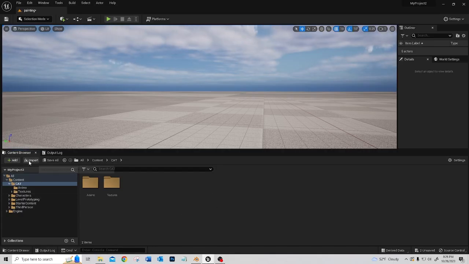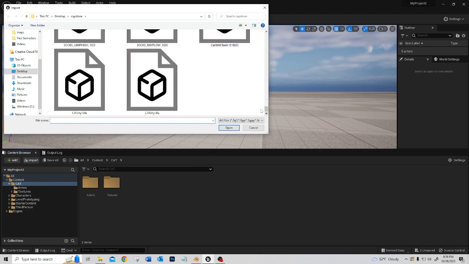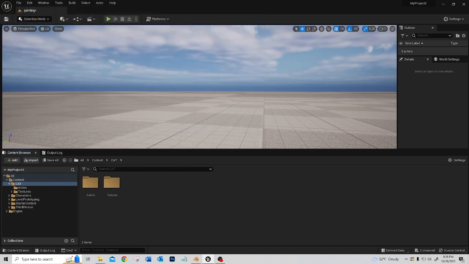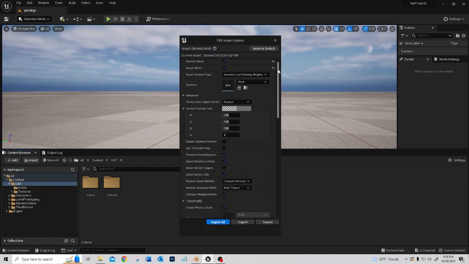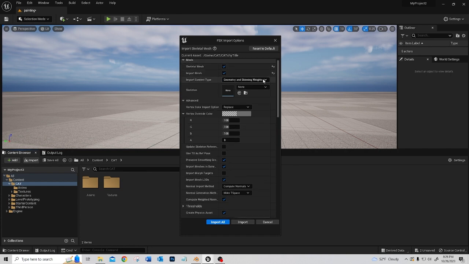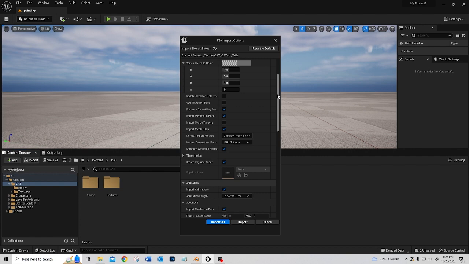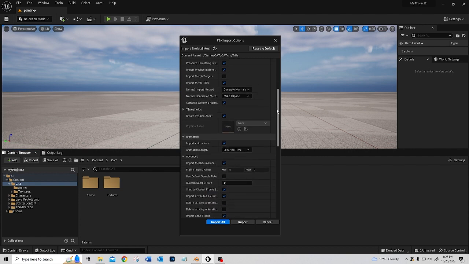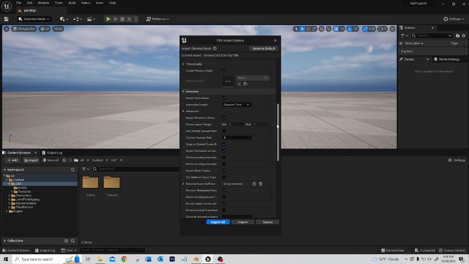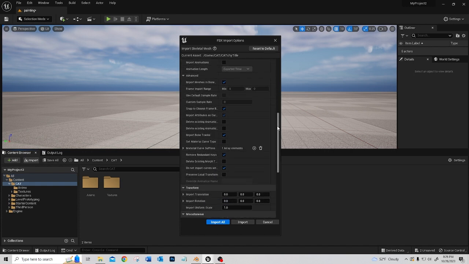Now to bring it into Unreal. So I'm going to open up the mesh first. And we want skeletal mesh, we want import mesh, that's good. That all looks good to me. We're not importing an animation, we can uncheck that for now.